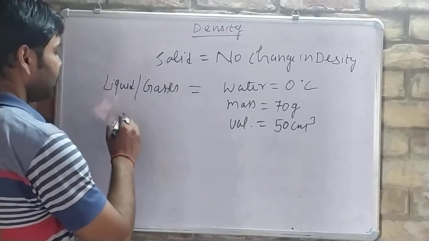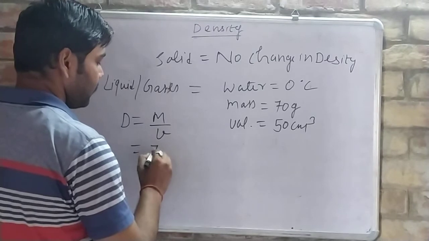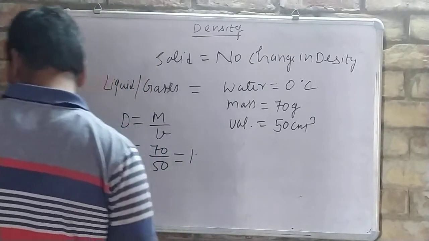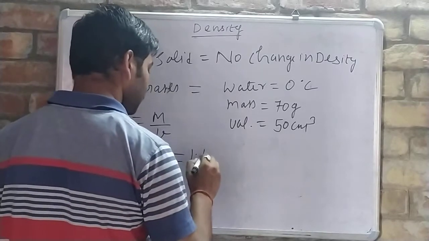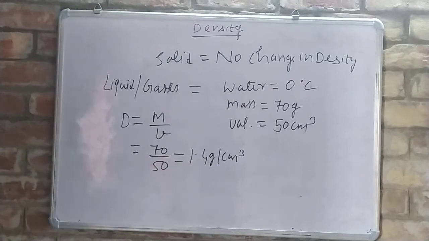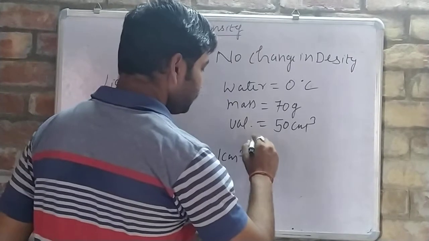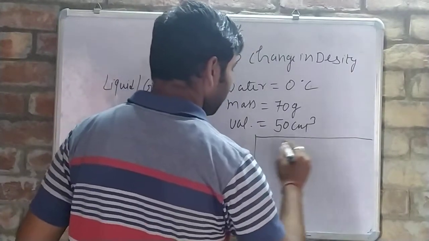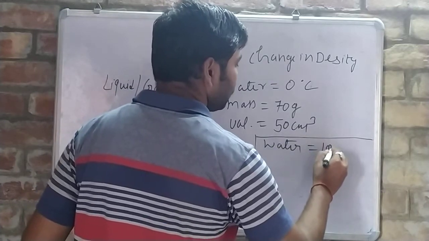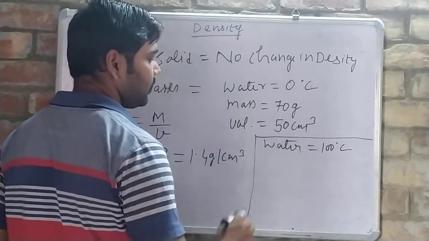So density is mass upon volume, so 70 upon 50. The answer is around 1.4 gram per centimeter cube. This is the density when water is at 0 degree Celsius. Now what happens if the temperature of water is increased to 100 degrees Celsius?